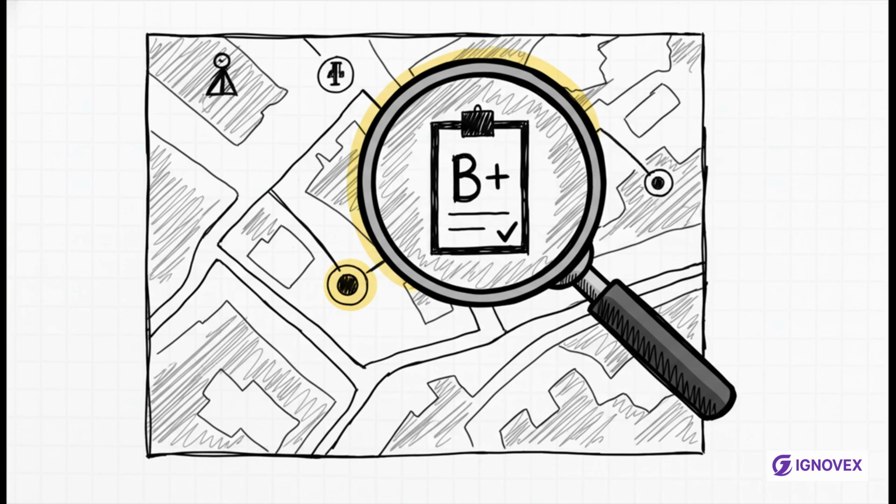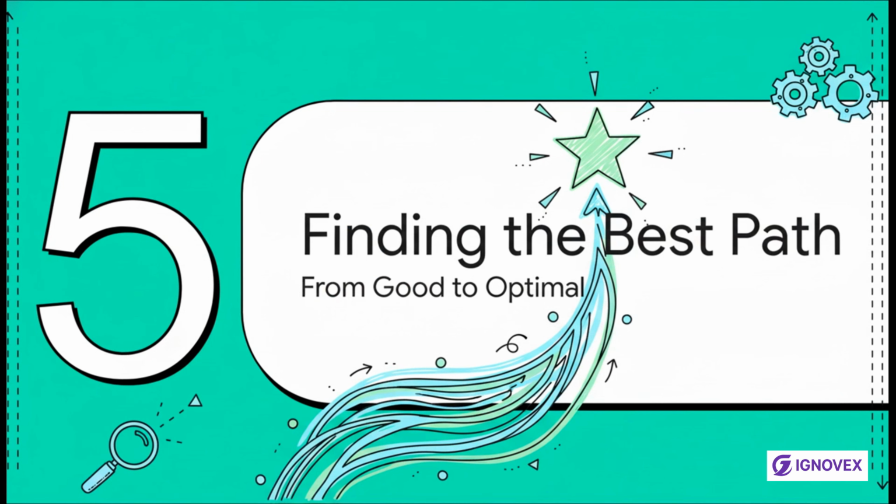Its whole job is to evaluate a strategy you've already decided on. So you give it a plan, and it tells you the value of each state if you follow that plan. It answers the question, so how good is this specific plan I have? But just evaluating a plan is only half the battle.